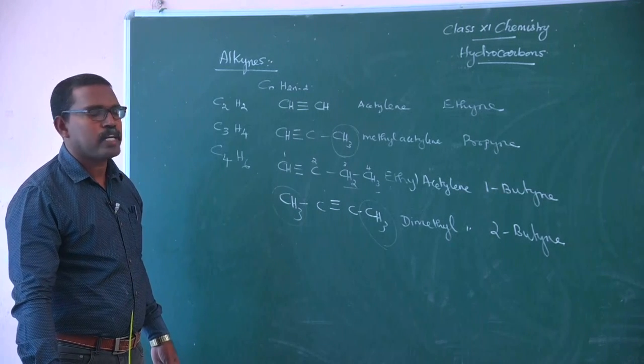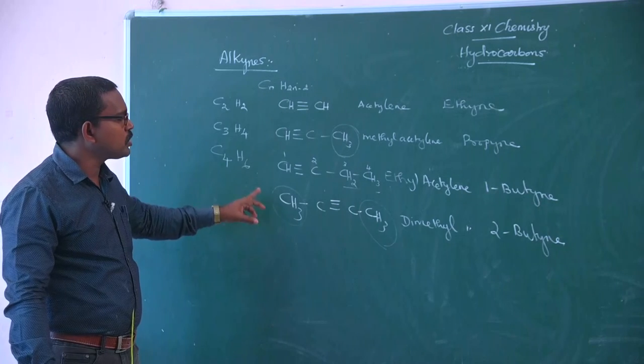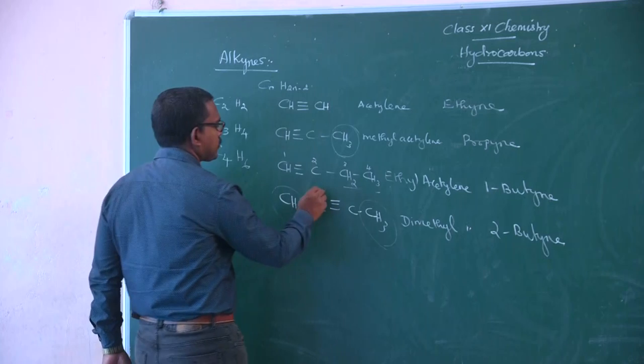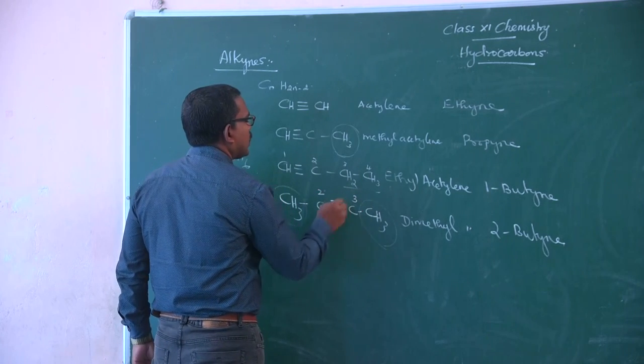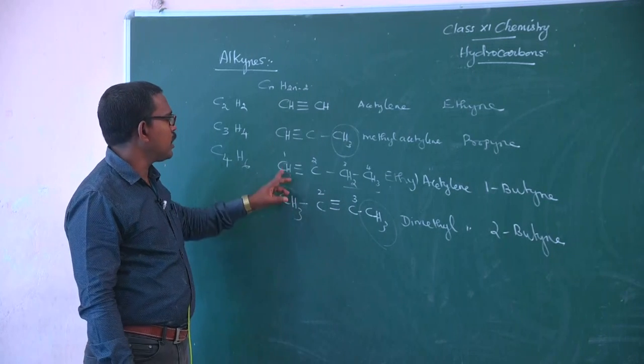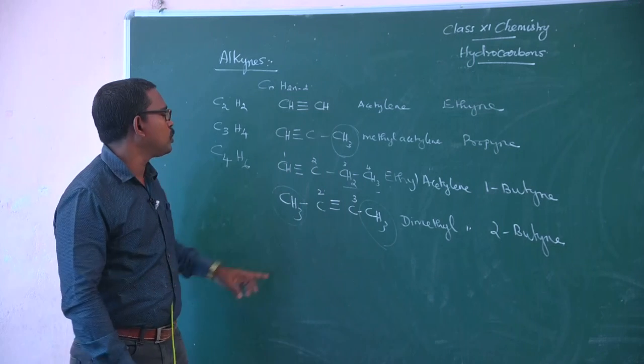1-butyne and 2-butyne have the same molecular formula C4H6, but the position of the triple bond differs. Here the triple bond is between carbon number 2 and 3, and here it is between carbon number 1 and 2.